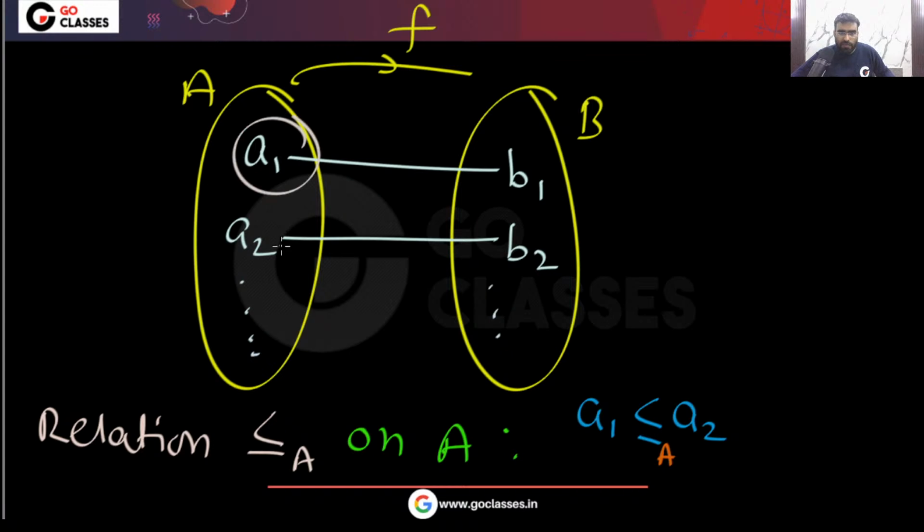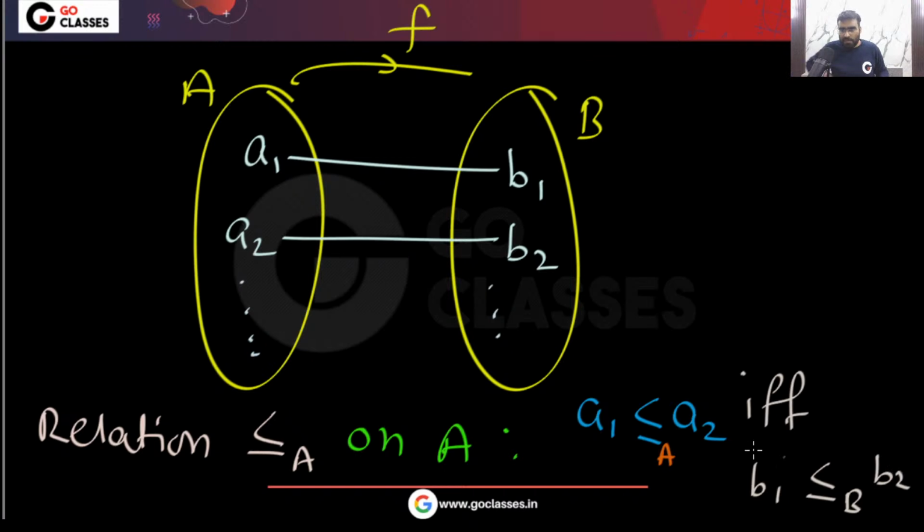It will be related if and only if B1 is related to B2 under RB. Yes or no? Is this clear? Please tell me, did you understand?